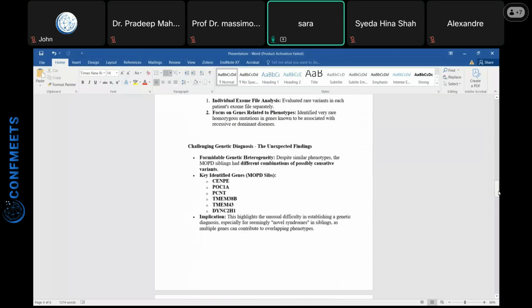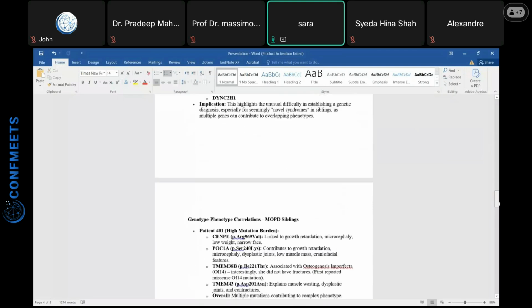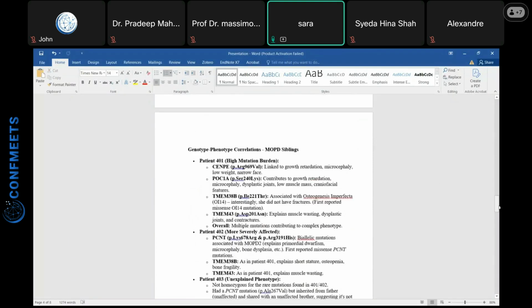So we found mutations in these genes in these siblings with whole exome sequencing, and then we did genotype-phenotype correlation, to see which gene explains which feature. Like CENPE: there was a mutation, and it is linked to growth retardation, microcephaly, low weight, and narrow face. POC1A contributes to growth retardation, microcephaly, dysplastic joint, low muscle mass, and craniofacial features.